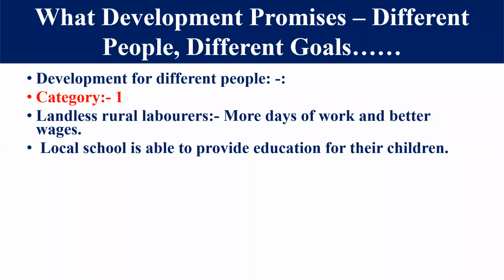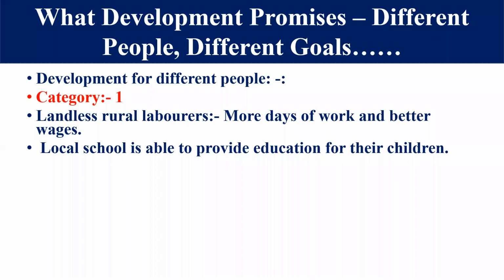And category 1 is the landless rural laborer. First of all, we discuss the first category, and this category is the landless rural laborer. It means the person is living in a rural area and does not have any land, and he is working as a laborer and earning by doing this labor.